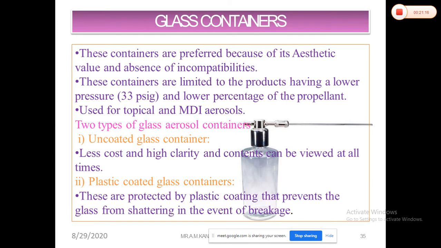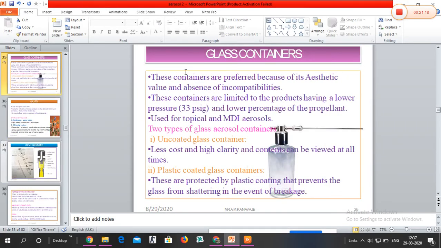We'll just see one video of how the metal containers are prepared on a large scale. So here I will show one video. Just give me 1 minute.